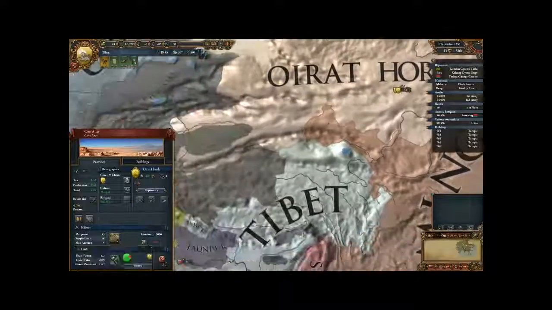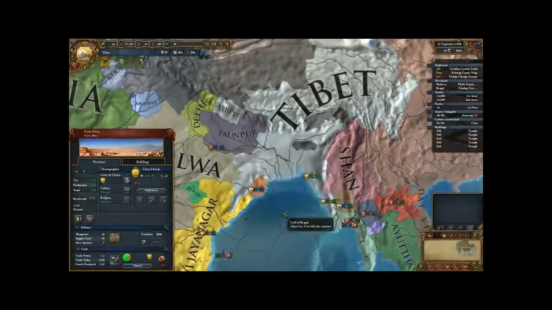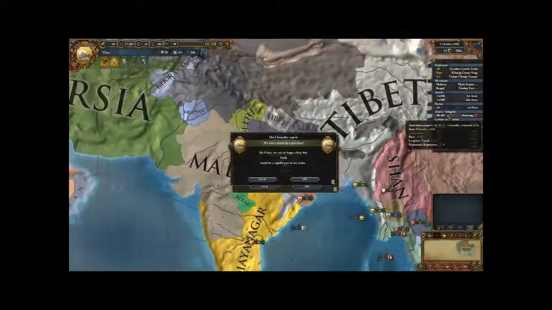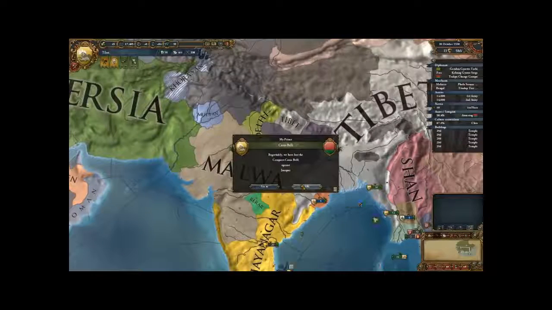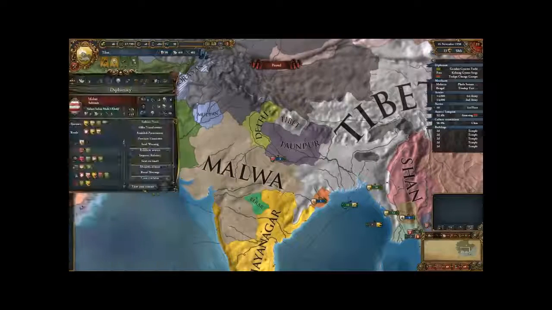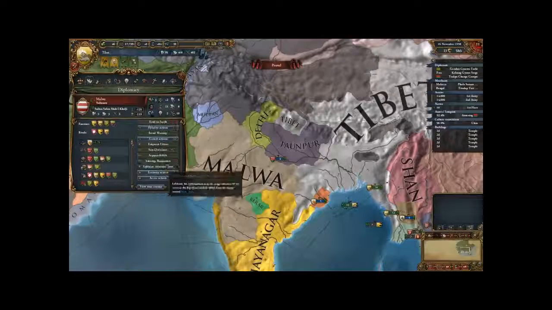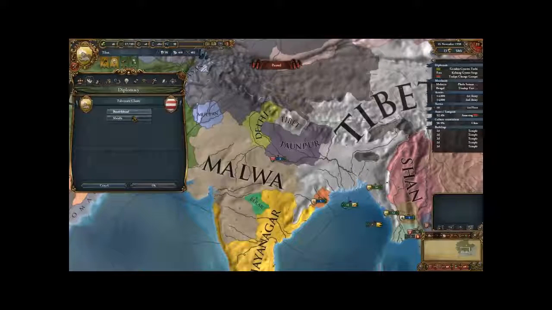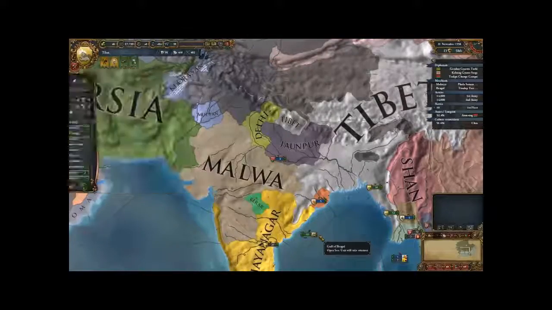Excellent. We gain +5 diplomatic reputation. This will speed up our annexation/integration. We are losing a whole bunch of claims all around the place. Let's send our free diplomat to go and covertly fabricate a claim on one of Malwa's provinces.